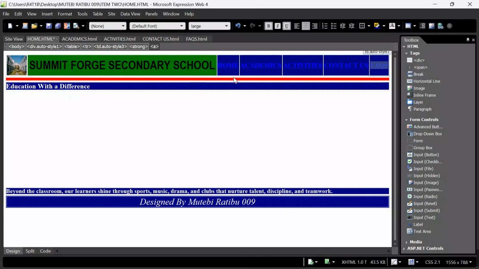Now after doing all this, I'm going to customize my work a little bit. Highlight the navigation links, go back. I don't want them underlined. Click this button one more time, and then I want to highlight them again.